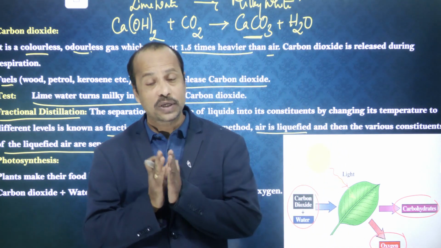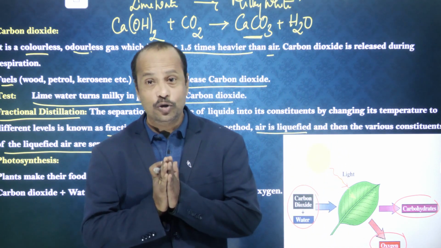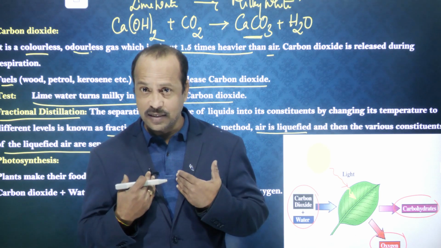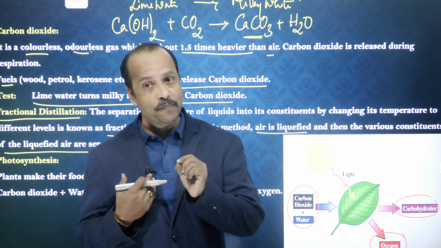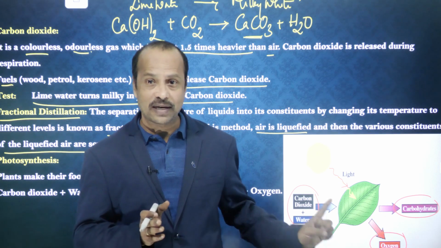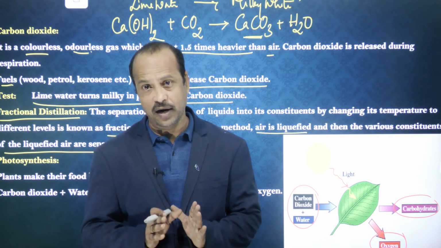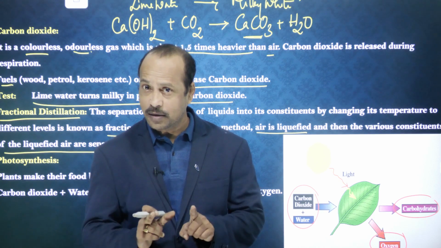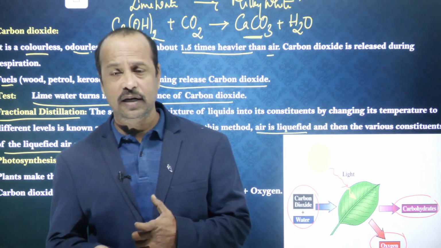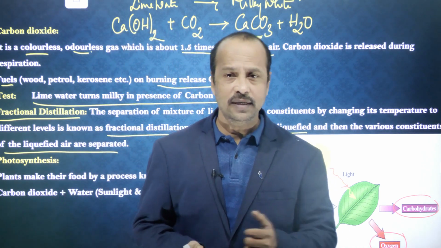So students, it's very important to protect our earth, to protect ourselves. We need fresh air, fresh oxygen. For this, plants and trees are required. So protect the plants, and as much as possible, it's better to plant a tree.